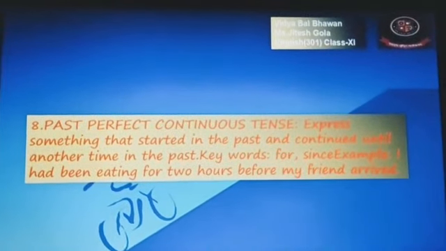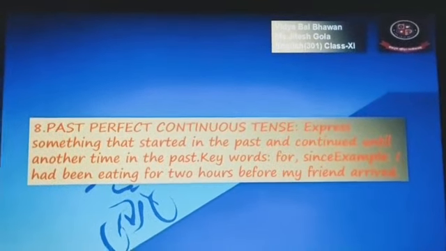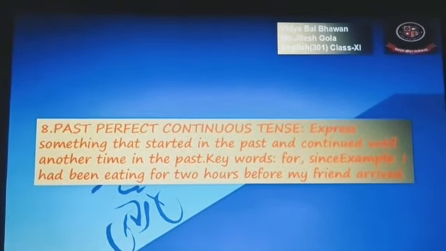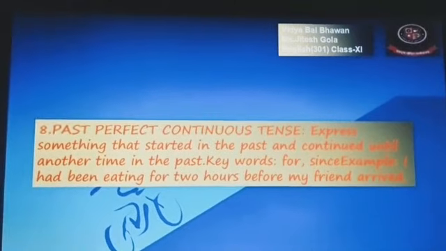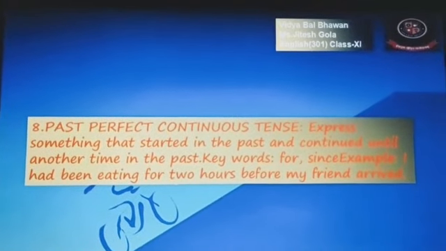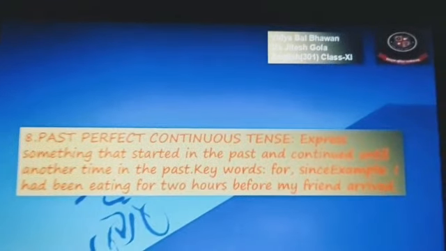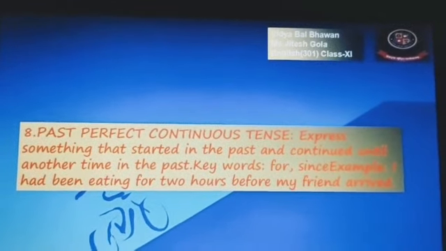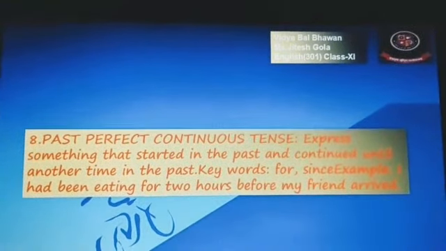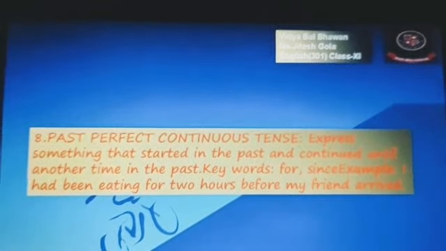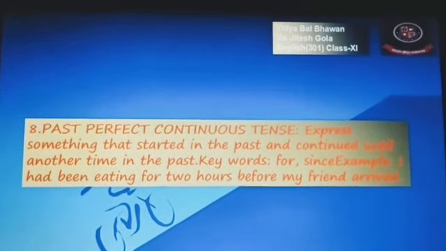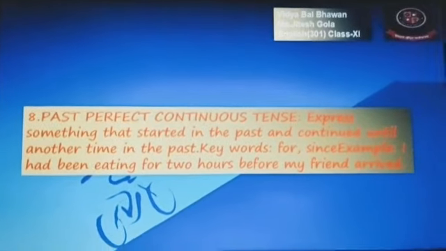Duration of time is there, for 2 hours. It is not clear which 2 hours you are talking about, so for will be used. Please make sure that you are clear with that. What is the use of since? Clear? Since as well as for. So the example is: I had been eating for 2 hours before my friend arrived. So that will be past perfect continuous tense.